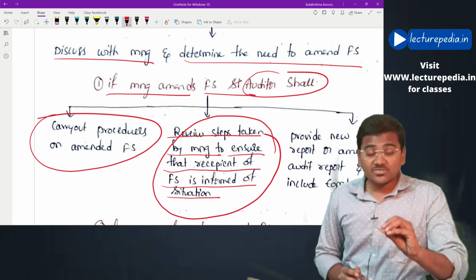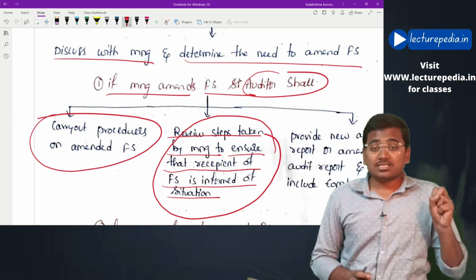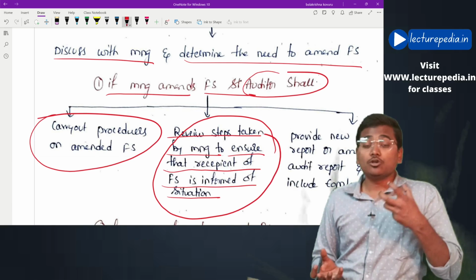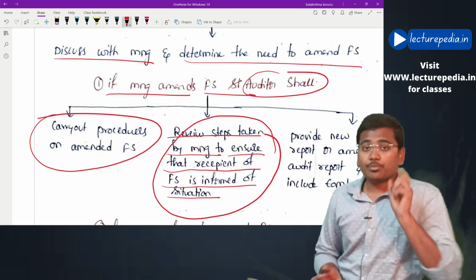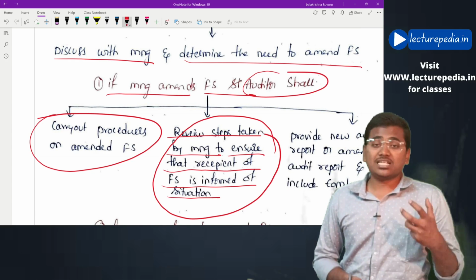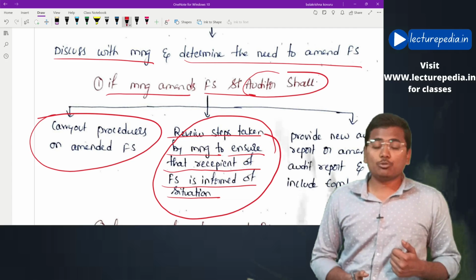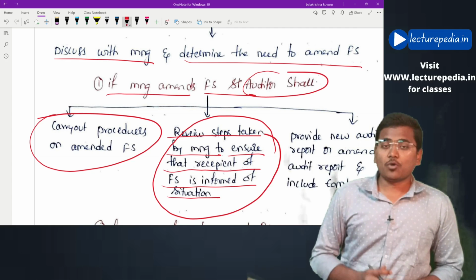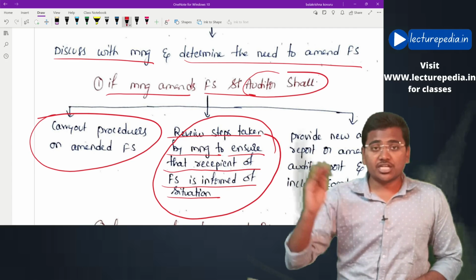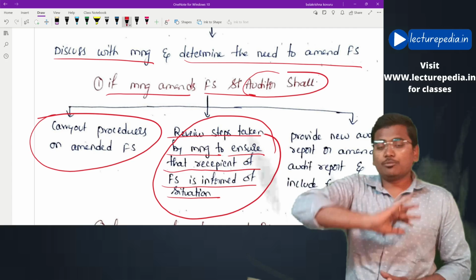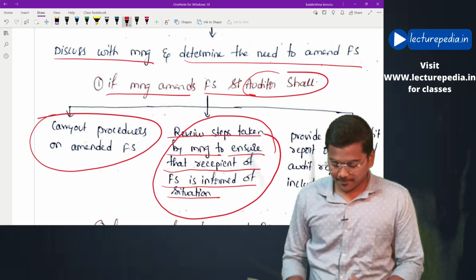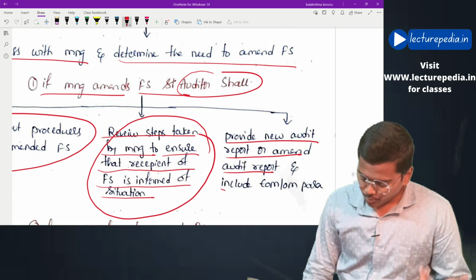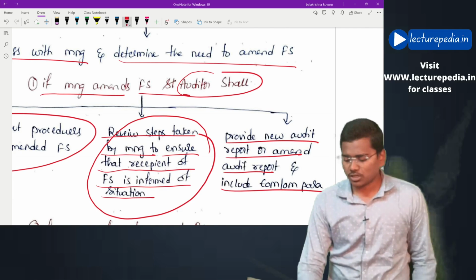The auditor will see whether such information has been provided by the management to the general public, and what precautions have been taken by the management to prevent reliance of the general public and shareholders on the earlier audit report that has been issued. Hope this is clear. Next, provide a new audit report or amend the audit report and include emphasis of matter or other matter paragraphs.